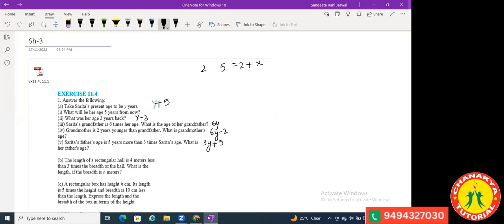I ate 2 and gave the rest to my friends. So this thing, the rest to my friends, is not known to me. I'm just saying I gave the rest to my friends. That means after eating 2, whatever was left, I gave all that to my friends. So this is a variable. This number is not known to me. So in place of the number, I'm writing some alphabet. I'm representing this unknown thing with an alphabet. It can be A, B, C, X, Y, Z, anything. So this unknown thing is always represented by an alphabet, and it is called a variable.